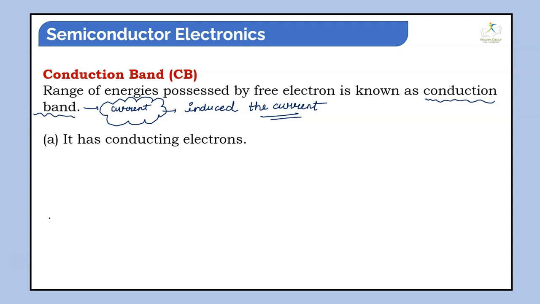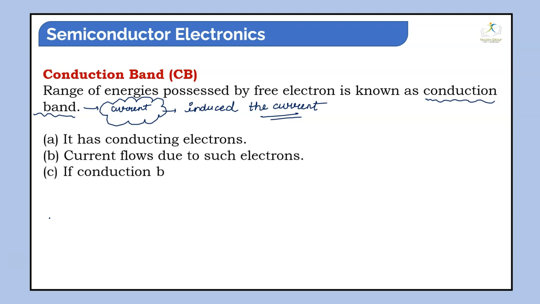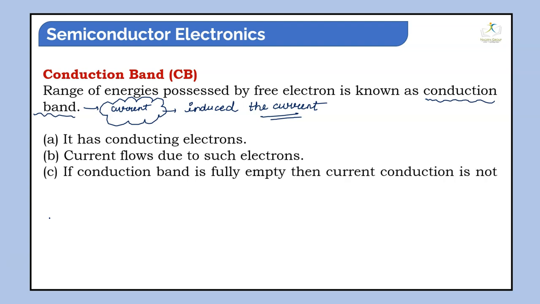As I told you, it has conducting electrons. Current can flow due to such electrons. If the conduction band is completely empty, then current conduction is not possible. See, if the band is completely empty, there are no free electrons. If there are no free electrons, how can the current conduct?